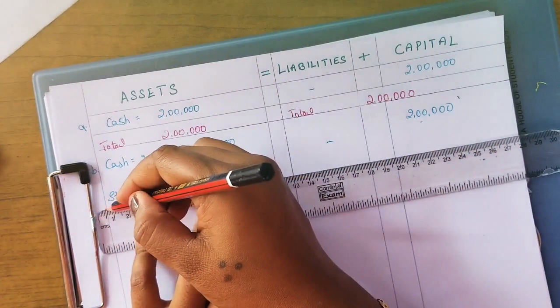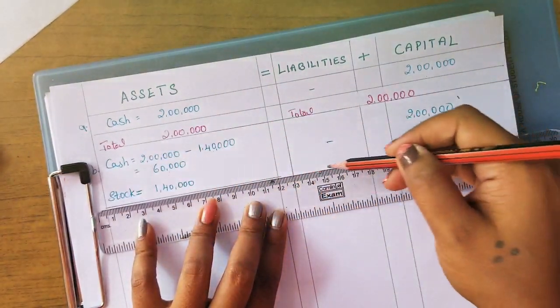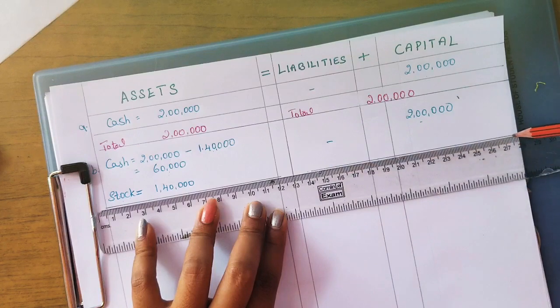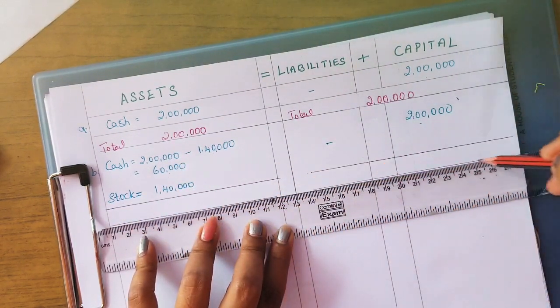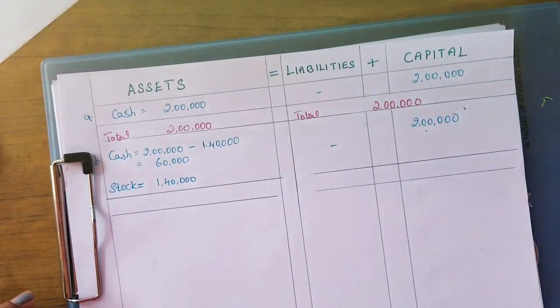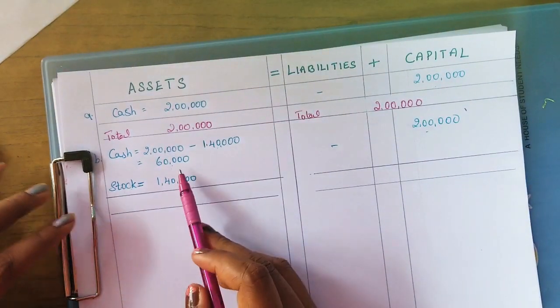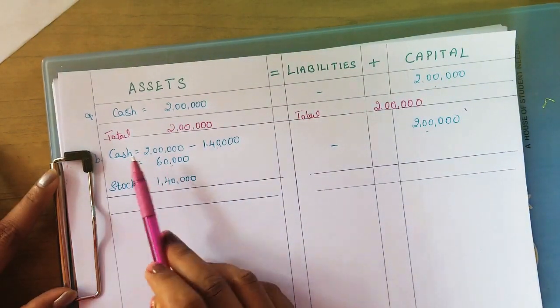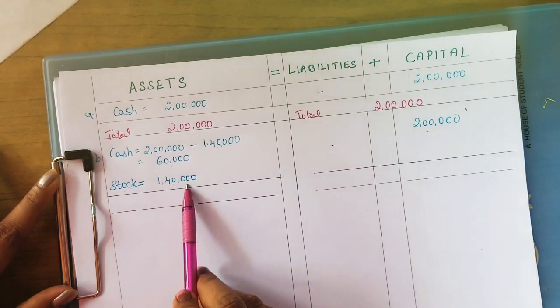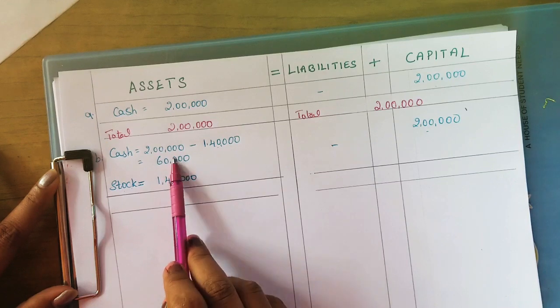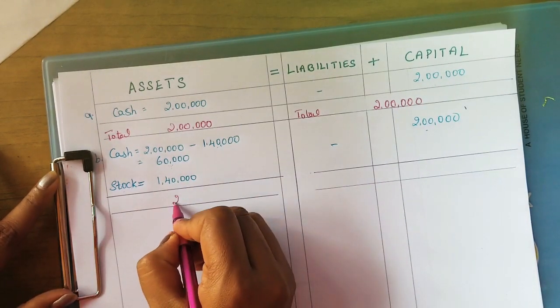Okay. So here comes the total. We have to do the totaling for each transaction here. So what are the two things you are going to total? The remaining balance of cash is 60,000 and the stock value is 1,40,000. You should add these two. So it comes up to 2 lakhs.